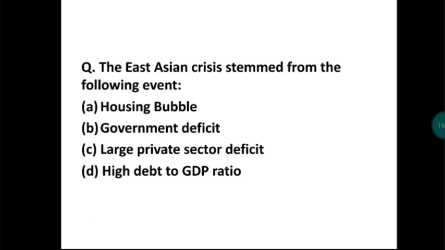The East Asian crisis stemmed from which event: housing bubble, government deficit, large private sector deficit, or high debt to GDP ratio? The East Asian crisis started because of large private sector deficit.